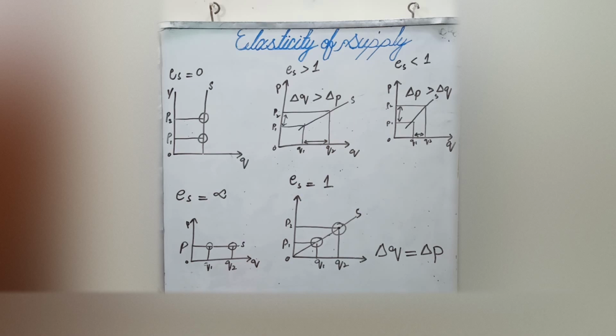So we have cleared the concept, and we can say here that when the change in Q is equal to the change in price, this is the case of elasticity of supply equal to unity. Our diagram shows that the proportionate change in supply is equal to the proportionate change in price. So this is elasticity of supply equal to unity.